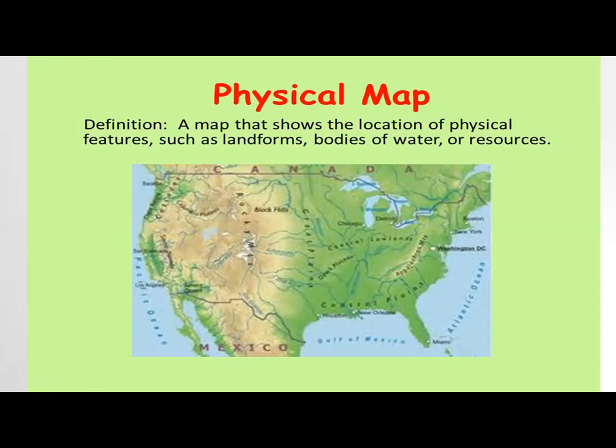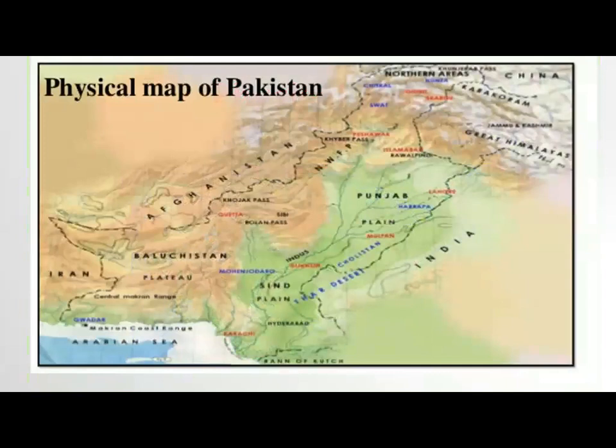Okay, a physical map is a map that shows the physical features of the land such as landforms, bodies of water, resources, where the landforms are, where the valleys are, and where the hills are located. Here you can see the physical map of Pakistan. You can see where we are. We are in Punjab. The area of Punjab is shown with green color because the area of Punjab is very plain. There are lush green landforms.